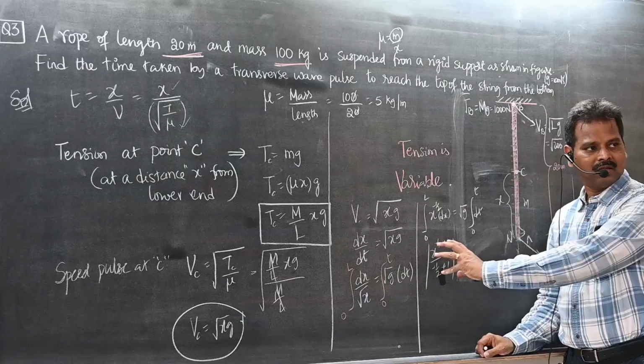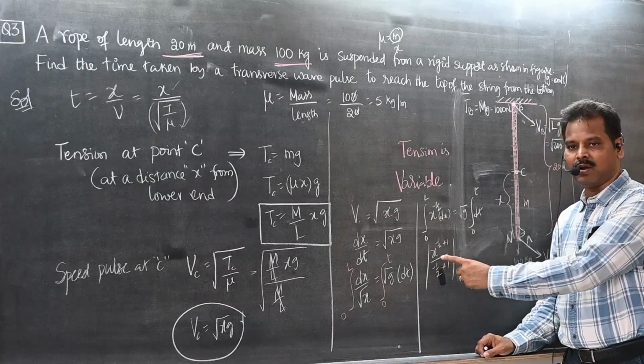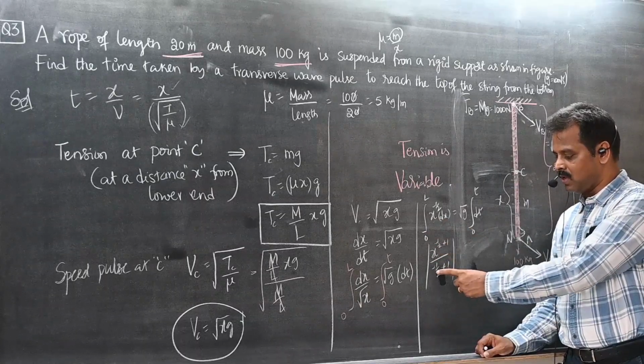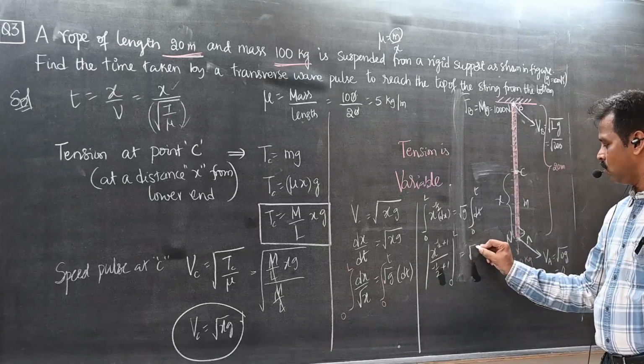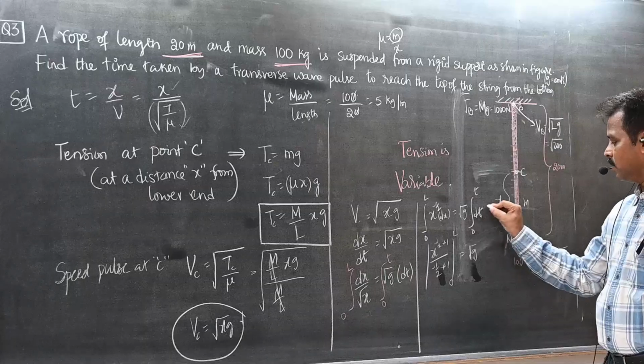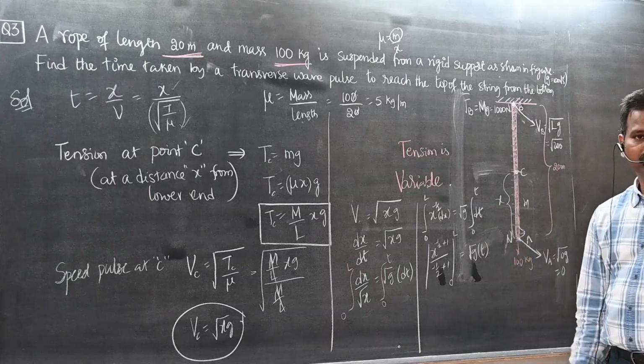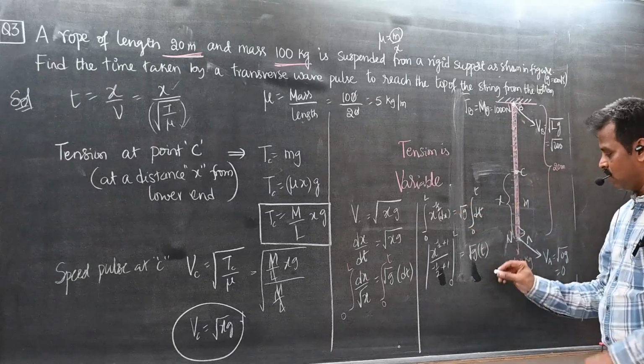Is it the formula? Integral x power n dx formula is x power n plus 1 by n plus 1, with limits 0 to L, equal to root g times the integral of dt. The integral of dt is t, with limits 0 to t.